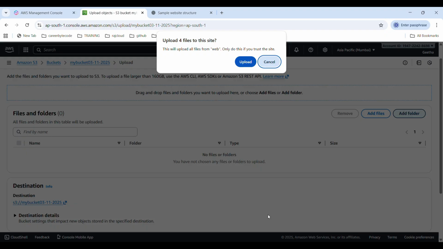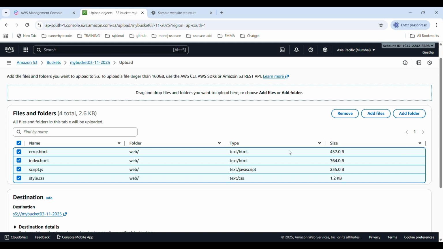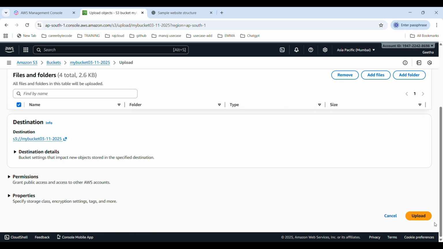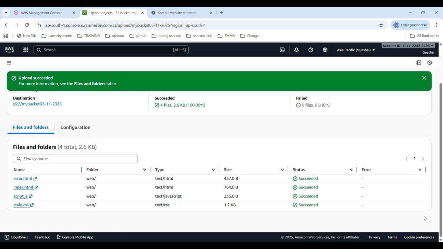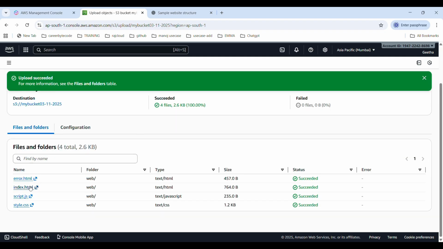Next, I will go to my bucket. Then I will select all the files inside the folder. Then click upload. Now all the files inside the folder are uploaded successfully. That's now in my bucket.